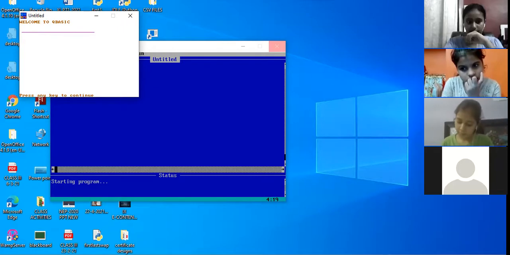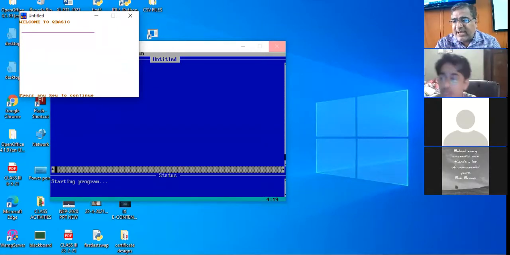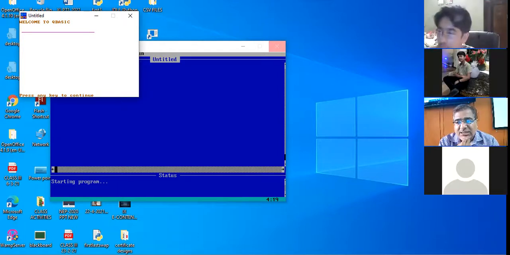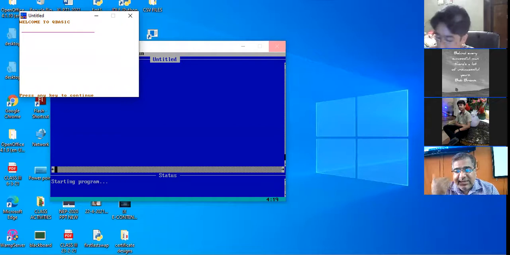Okay. What is the resolution for medium screen? Dash by dash signifies medium screen resolution.